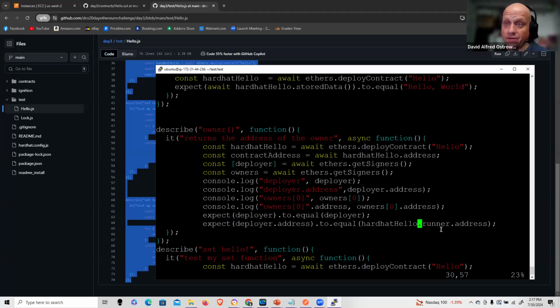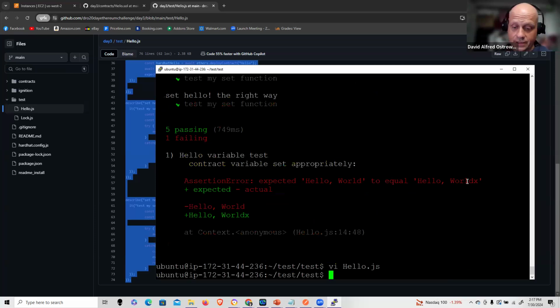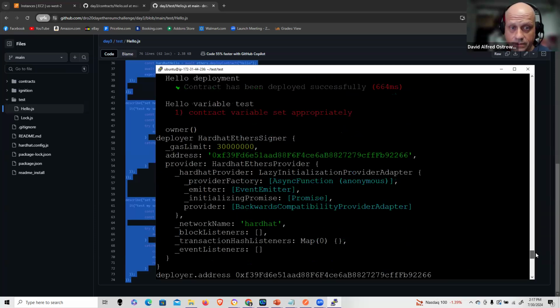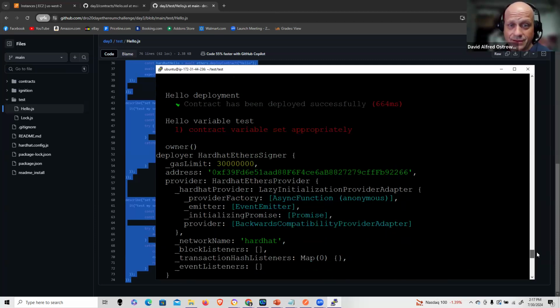Okay, so again, these are the types of nuances that go well beyond your set get operations in a hello world. It's about understanding the blockchain, how we engage with it, how we test. Okay, the testing is super important. So again, with this in mind, let's just take a look at the deployer address, owners, and the owner's address. Okay, and run that, and just take a look at the output, which is right here. But I can pull those console logs out of it.